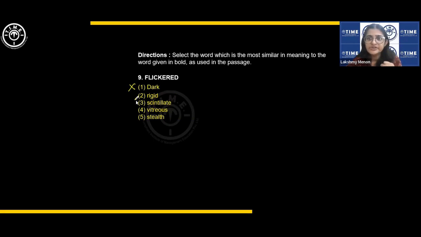Rigid, not flexible, no. Scintillate, scintillate is to sparkle or shine. So, here we can use it in that sense, right? Flare. It could be possible. Vitreous refers to any shining surface that doesn't fit in there. And stealth is cunning, deception. Okay, so the right word is scintillate.